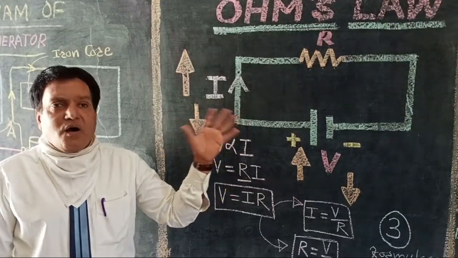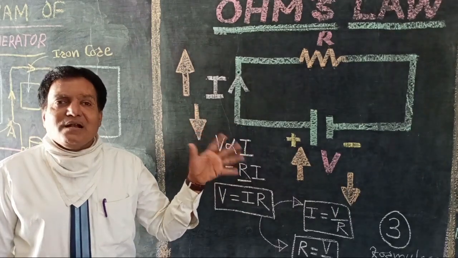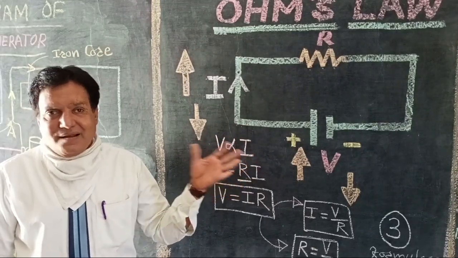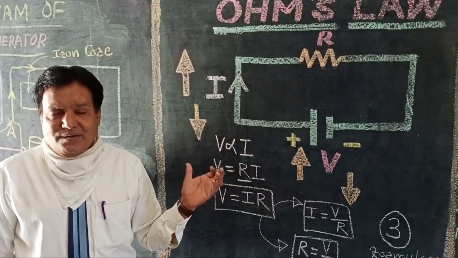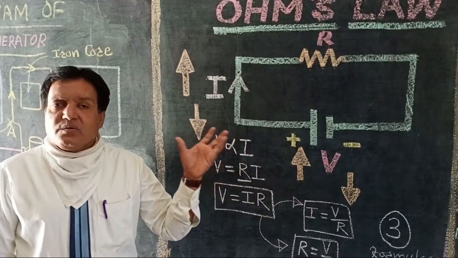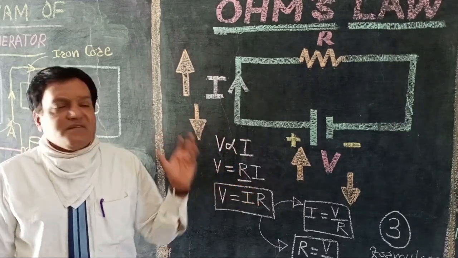This Ohm's law states that if the physical conditions of the conductor... we know a conductor is a material which allows the electric current to pass through it. So that is the conductor, meaning through a conductor the electric current can pass. So what does this law state?